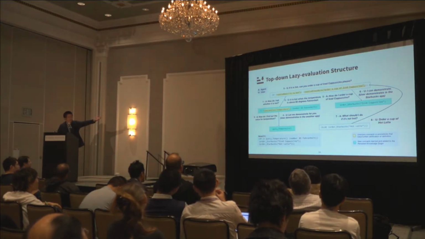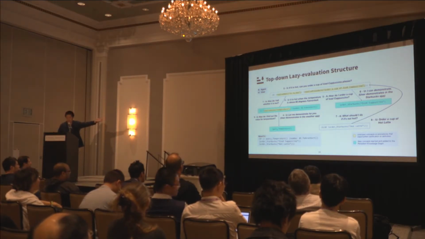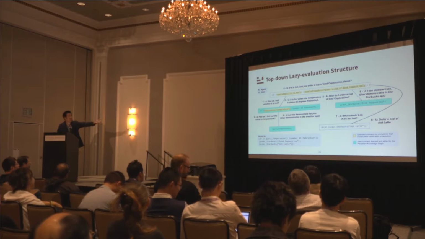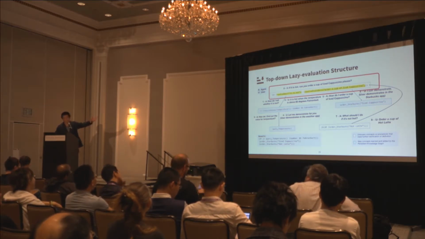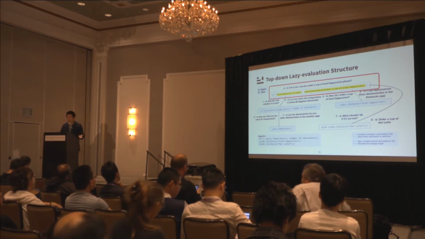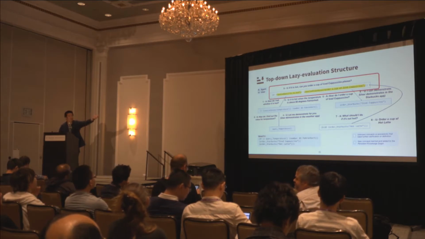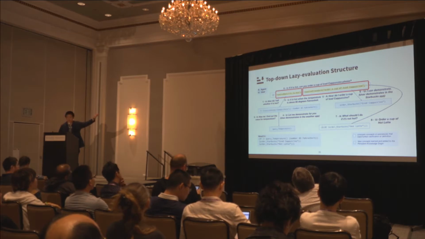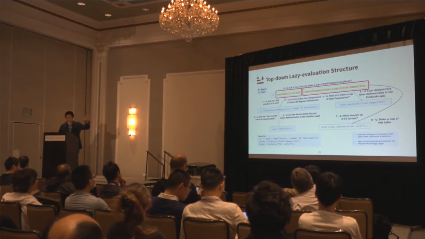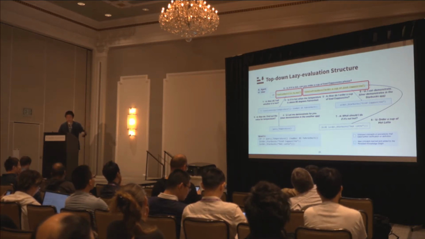So this figure shows the conversation structures for the interaction you just saw. It's a top-down structure with lazy evaluation. So let's look at the top. The agent basically recognized the conditional structure, but it didn't understand either the condition or the action. So it uses resolve functions to represent those. You can see those resolve functions are typed. The first one expects a Boolean value, and the second one expects a procedure.